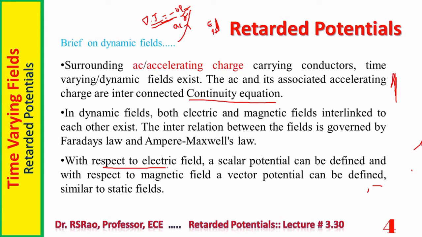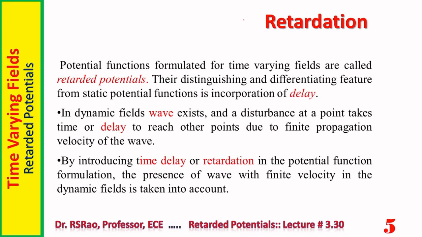That is second. With respect to electric field, a scalar potential can be defined. With respect to magnetic field, a vector potential can be defined. As rho and J are related, E and H are related. As E and H are related, potentials also must have a relation between them. Of course, that relation is called the Lorenz gauge relation. So we are going to discuss all those things in the present session itself.